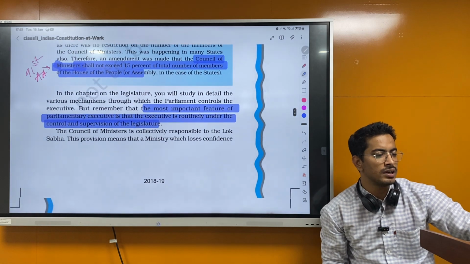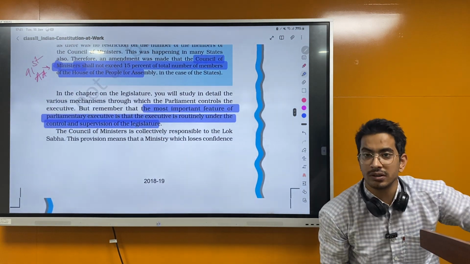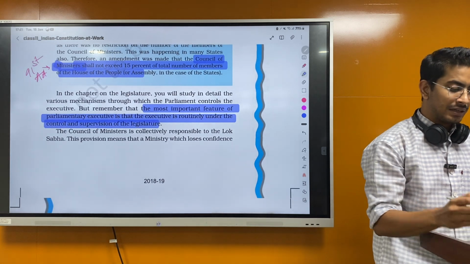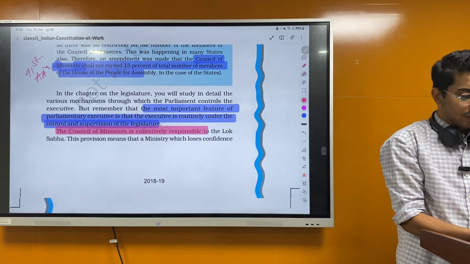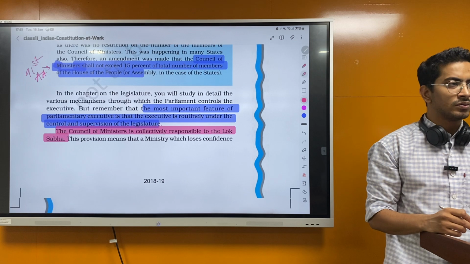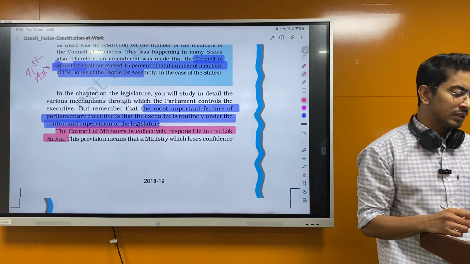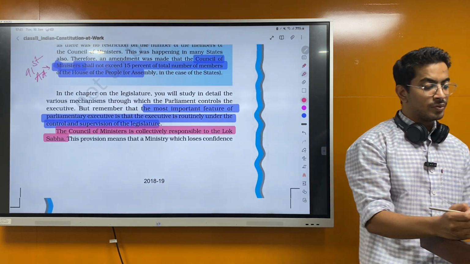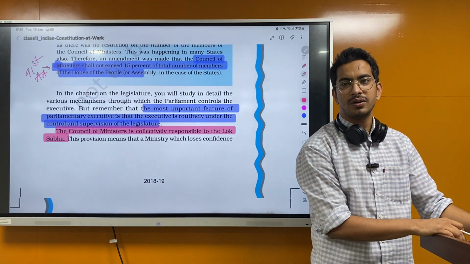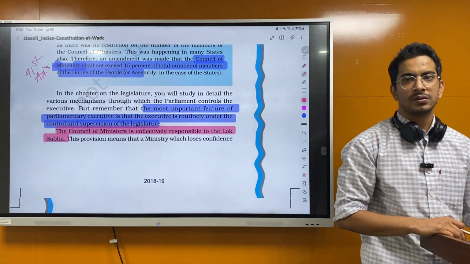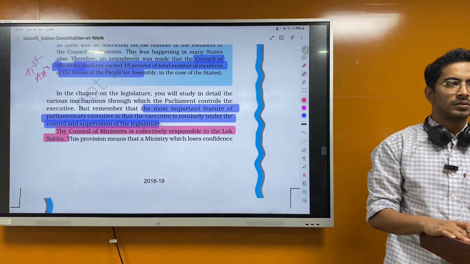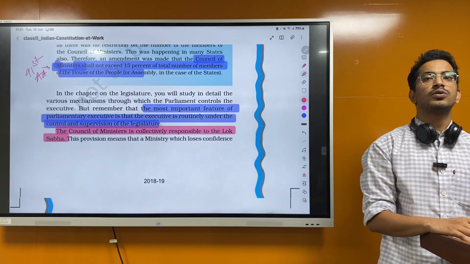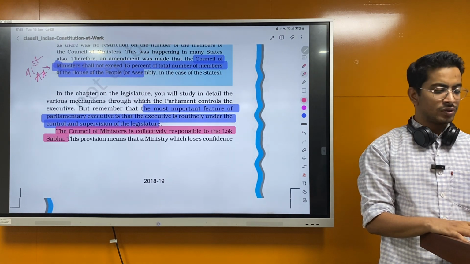The Council of Ministers is collectively responsible to the Lok Sabha. This they have asked in the exam. So the Council of Ministers, it's an article also, so it's mentioned in the Constitution itself. So the question was, is the Council of Ministers collectively responsible to the Parliament or to the Lok Sabha? Just to the Lok Sabha. It is mentioned in the Constitution, not to the Parliament. That means not to the Rajya Sabha, just to the Lok Sabha.